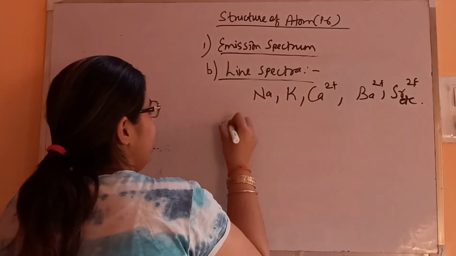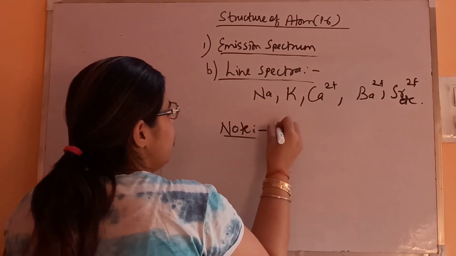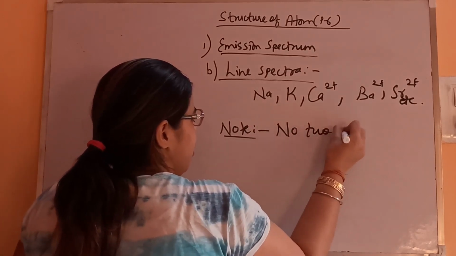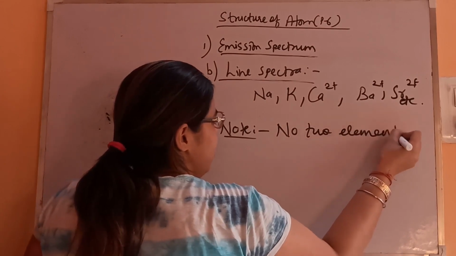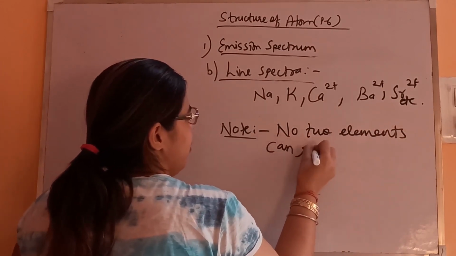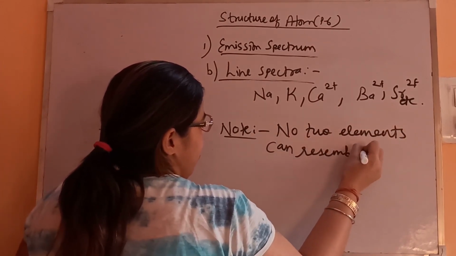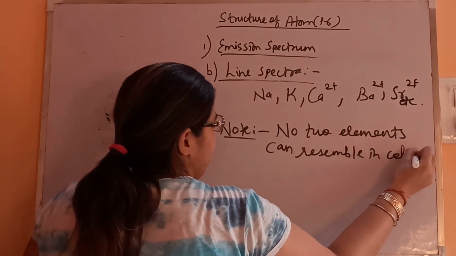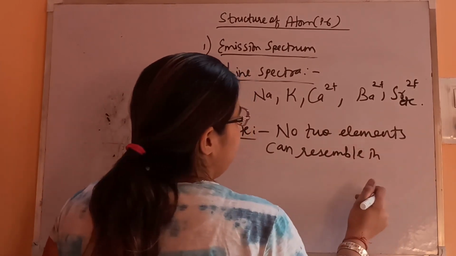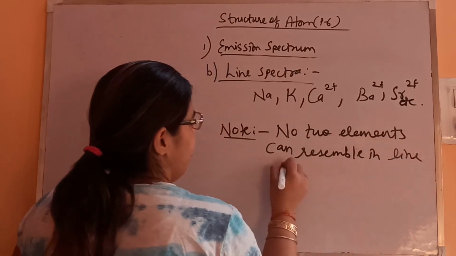And you can note one point here, that no two elements can resemble in line spectra.